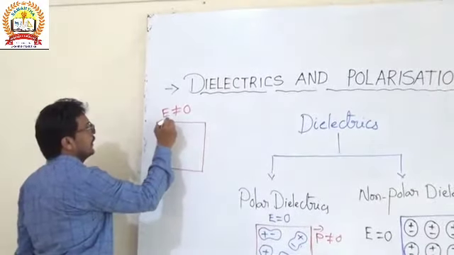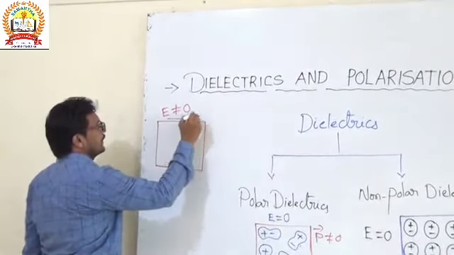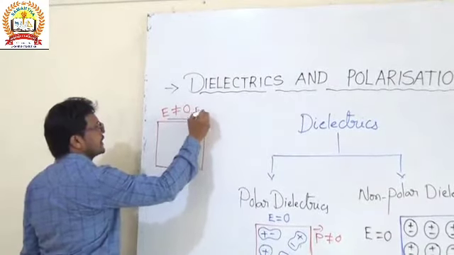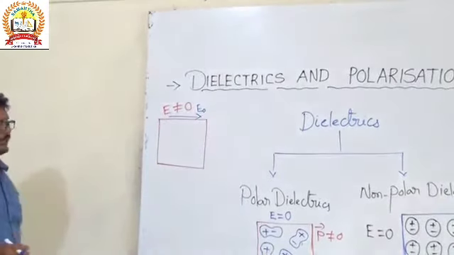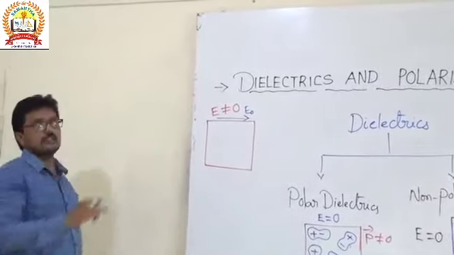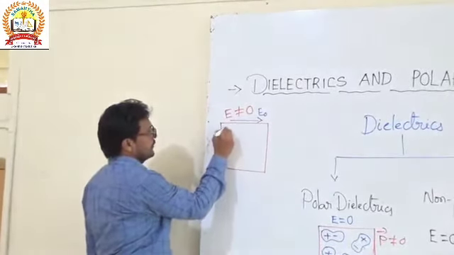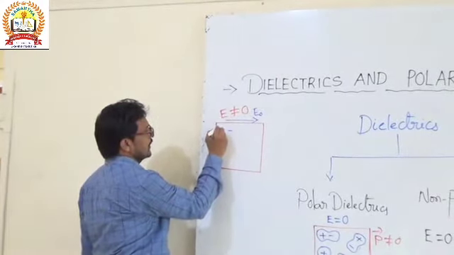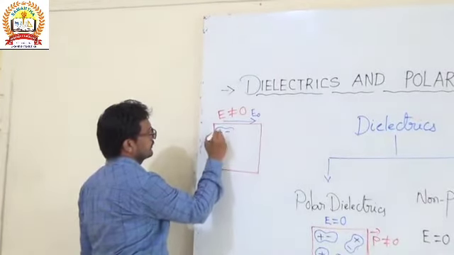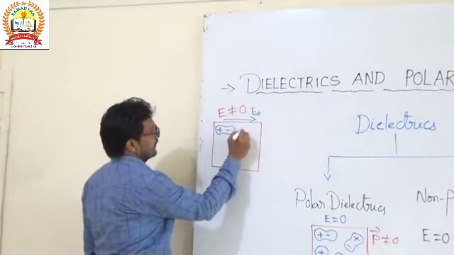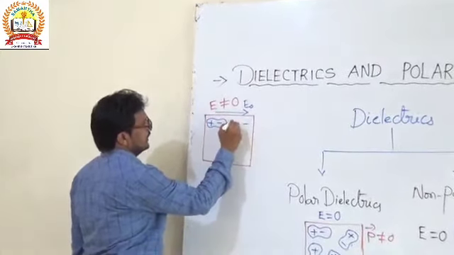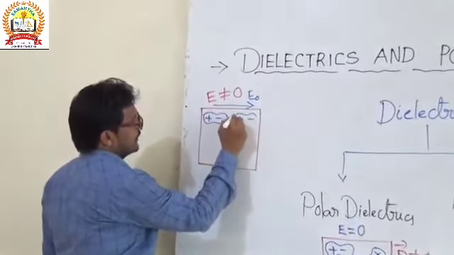Here this is the original electric field which is supplied to the polar dielectric substances, the positive charge and the negative charge.